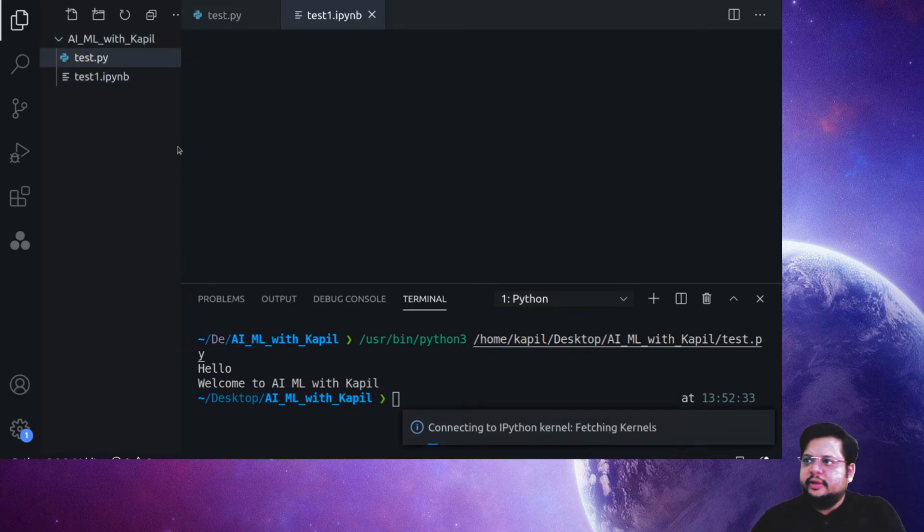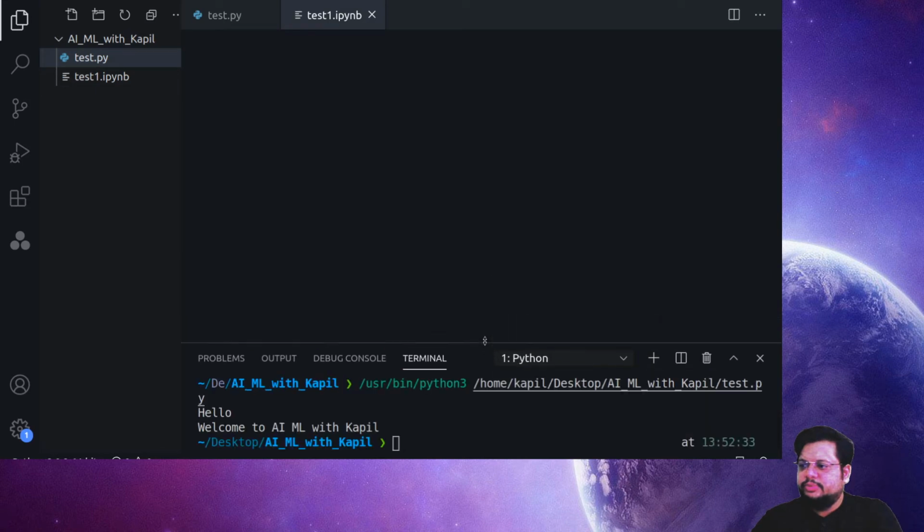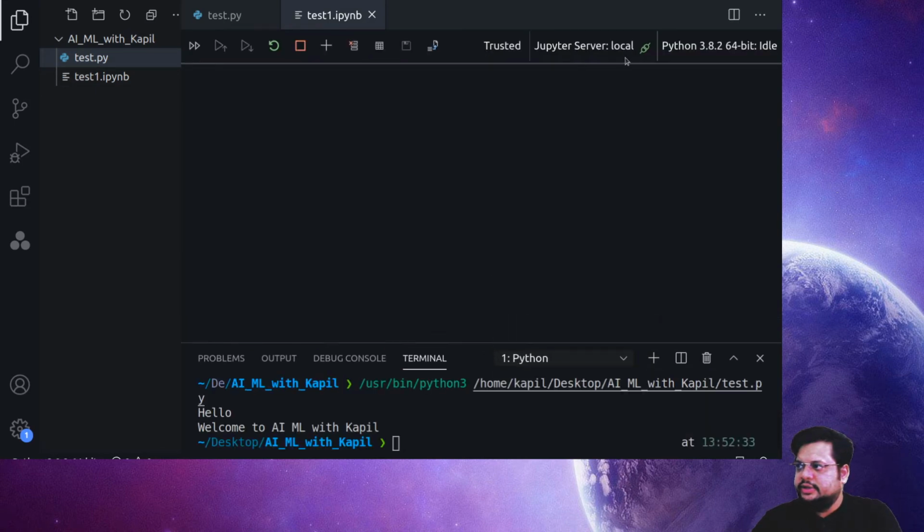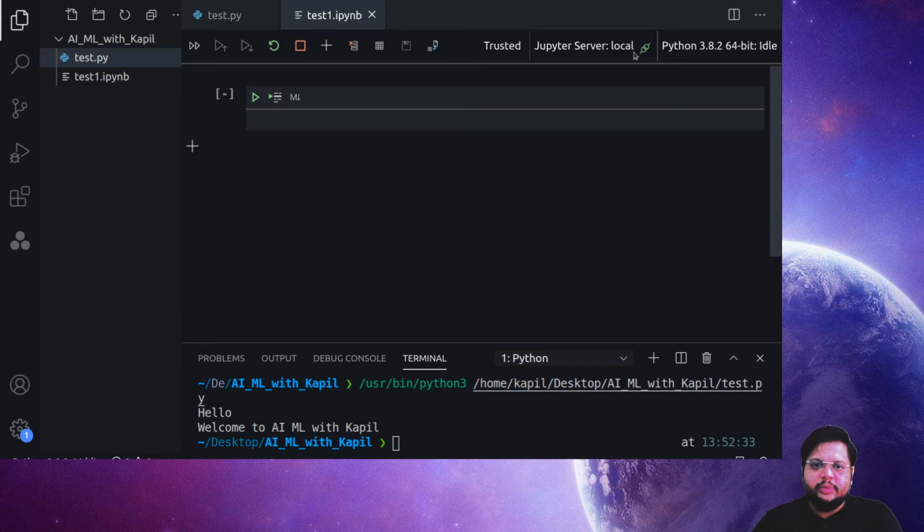The moment I click it here, it will open a Jupyter server, and then I'll be able to use my Jupyter Notebook here. Just look, it's a trusted Jupyter server, local connected. Local means it is going to use my local computer's RAM and memory. We also have the option that if we are working on some higher-level server, I can connect to that server, so it will use that server's RAM, but I'll still be seeing this and writing my code here.